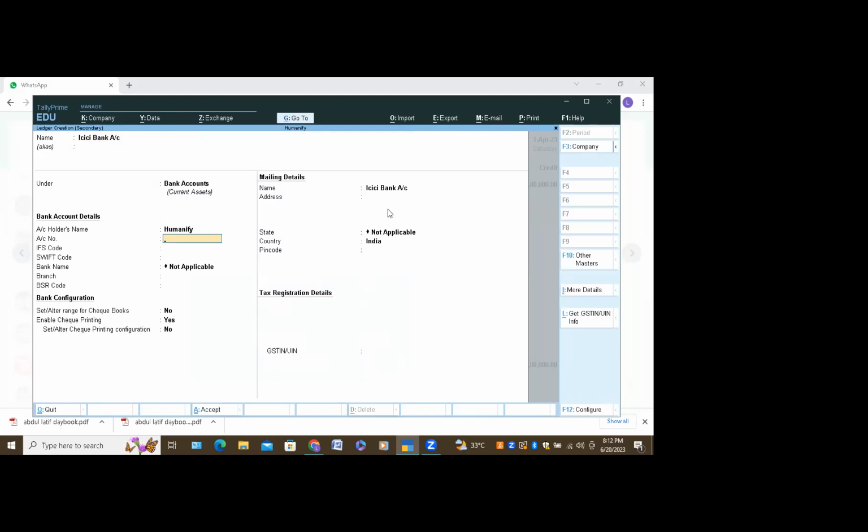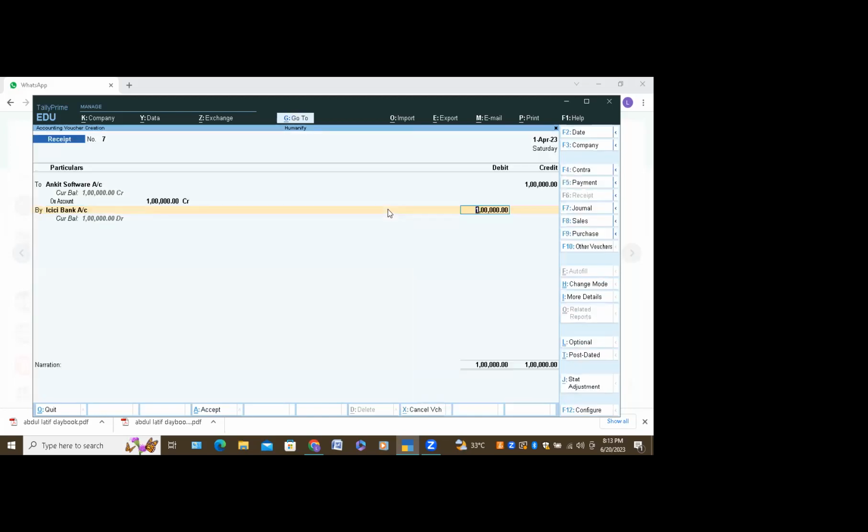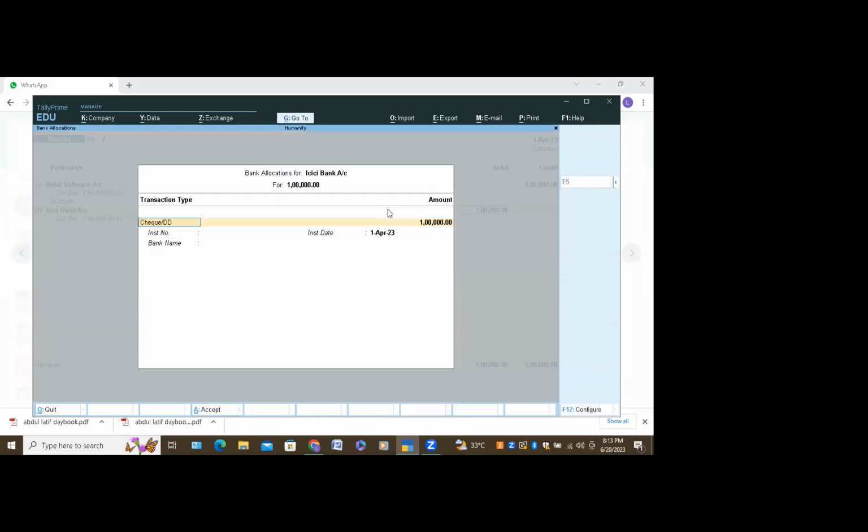Not here. Here, if you have an account number, you can give the account number. No, ma'am, I don't have. Okay. If there is no account number, you can accept. Ma'am, here I have to give. Yes, here only you have to give the check number, instrument number and instrument date.